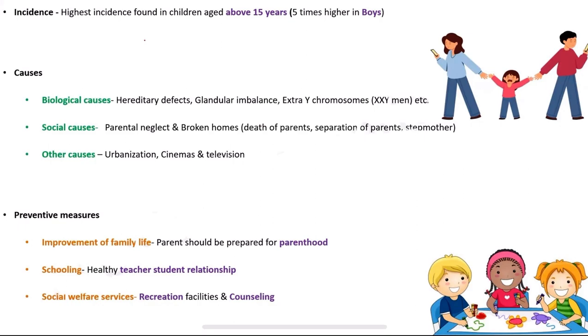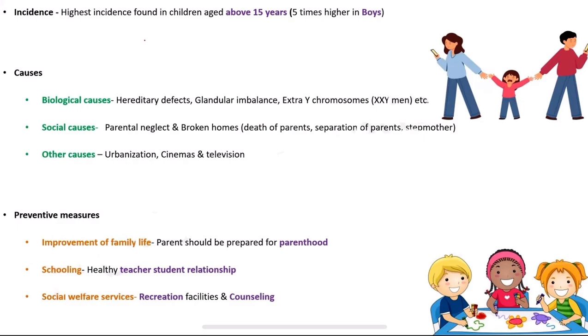Next, we are moving on to the preventive measures. The preventive measure in the first place is to improve the family life. A well adjusted family can stem the tide of delinquency. So, the parents should be prepared for parenthood. We need to prepare the parents to take care of their kids, how to nurture them, how to give love and affection. Most of the parents do not know, and what they see in their parents, that is how they are going to continue. But then we have to prepare the parents for parenthood, how to show love, affection, care, how to take care of the kids. And the needs of the children should be appreciated, and they have to be met.